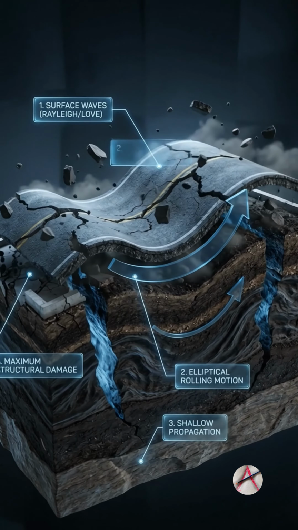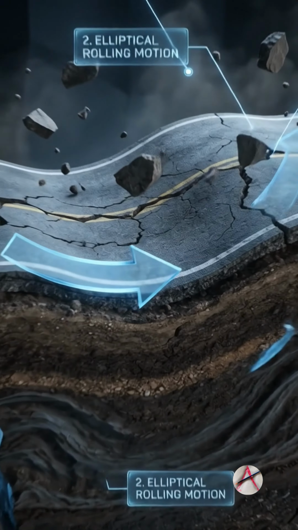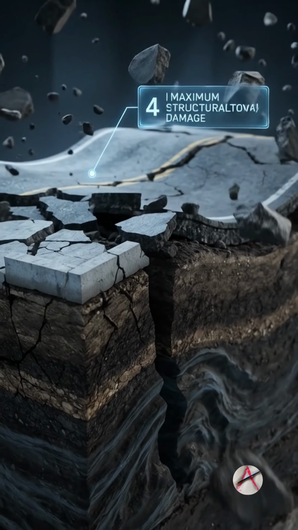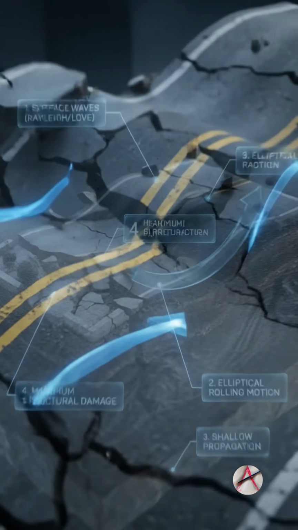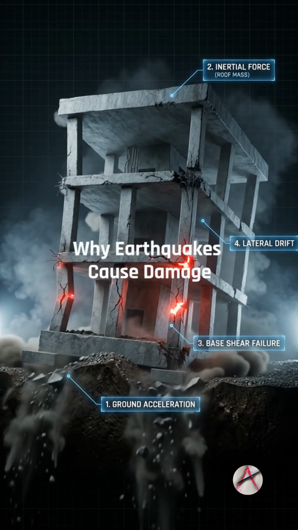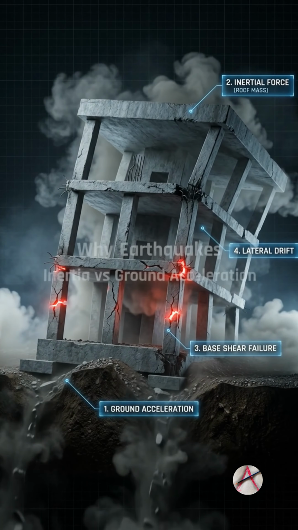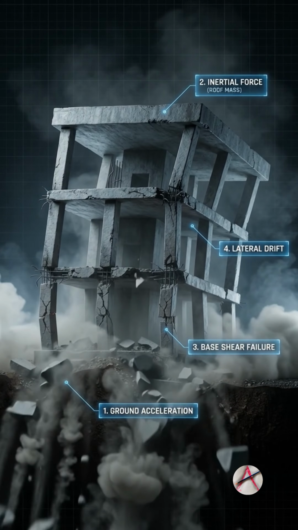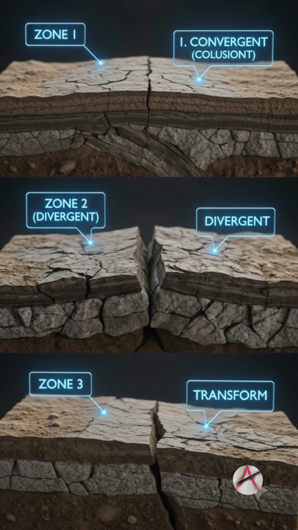Surface waves cause the most damage during an earthquake. They create a rolling motion. They propagate through the shallow layers. This results in maximum structural damage. Earthquakes don't kill people, collapsing buildings do. When the ground violently accelerates, a massive upper weight lags behind due to inertia, bending and snapping the columns.